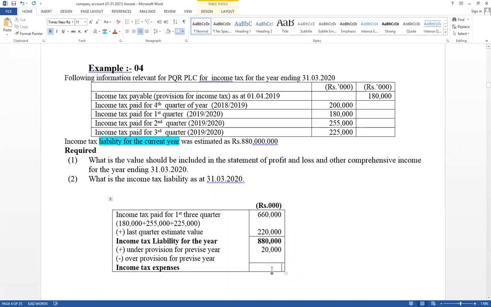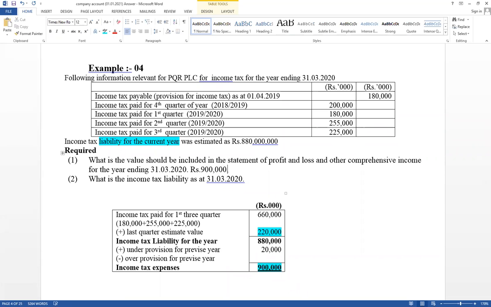Therefore, this is the income tax expense. That is the value that should be included in the income statement. This is the value that should be considered as expense. And this year's last quarter estimate value is the liability. Therefore, a common one, they ask for the income tax expense for the year, rupees